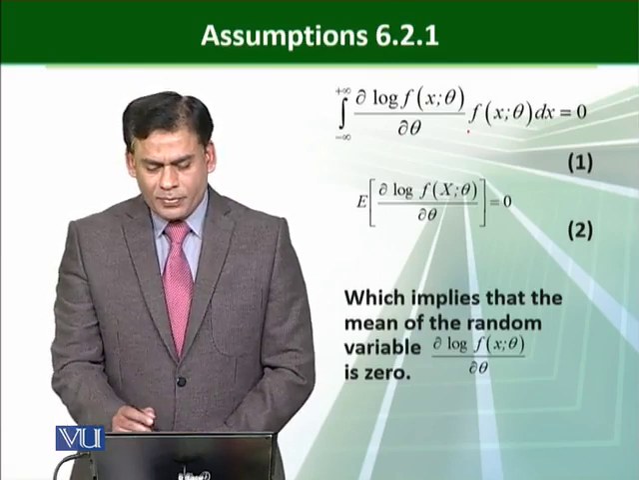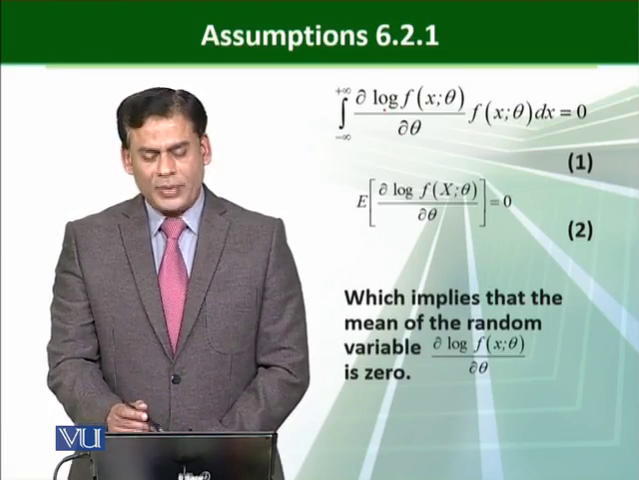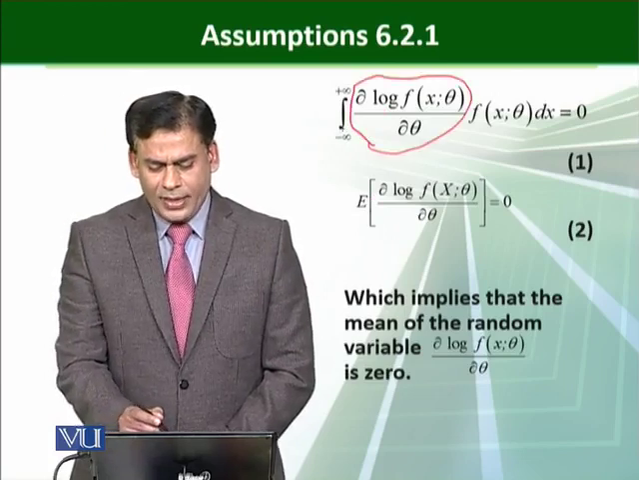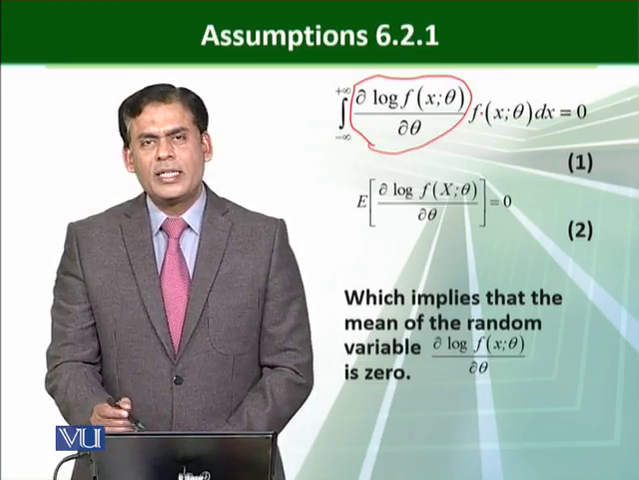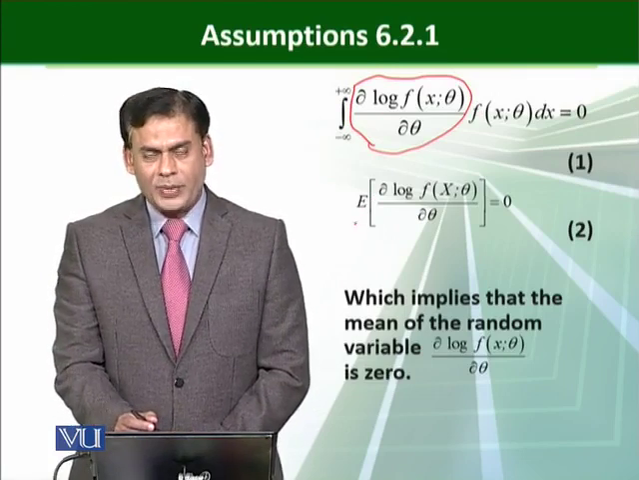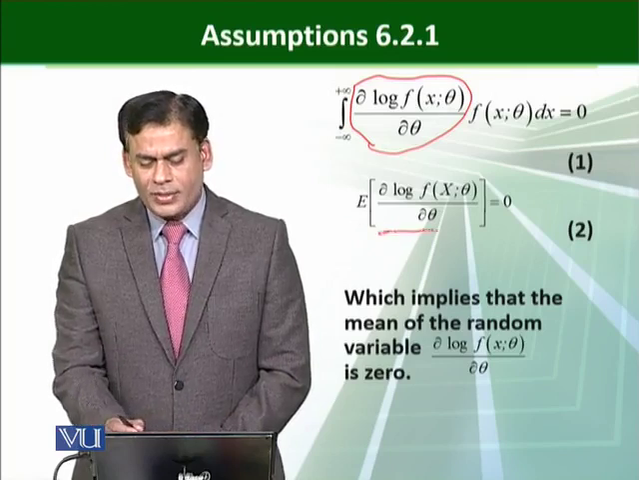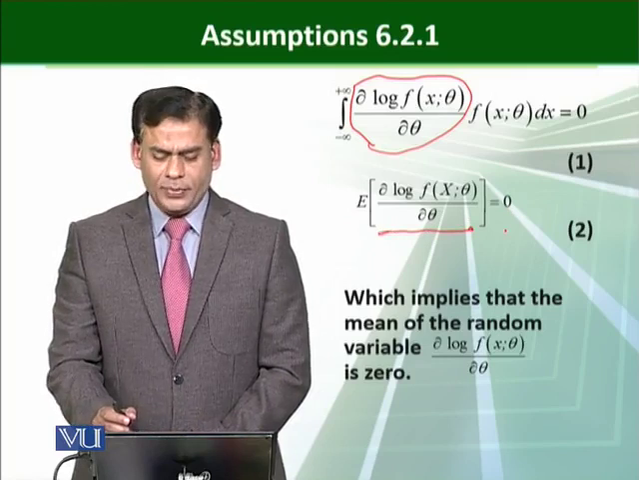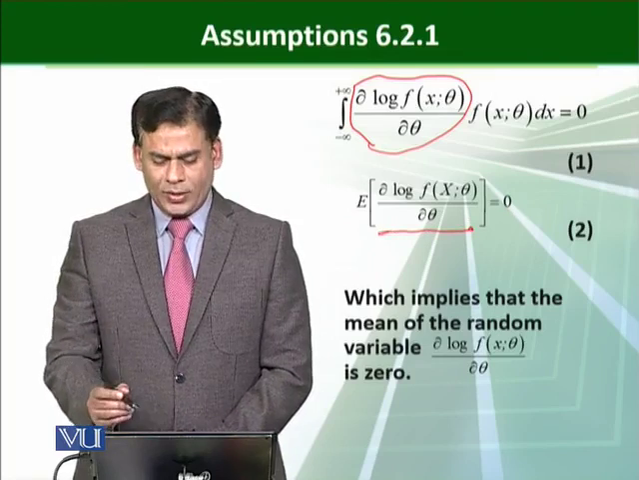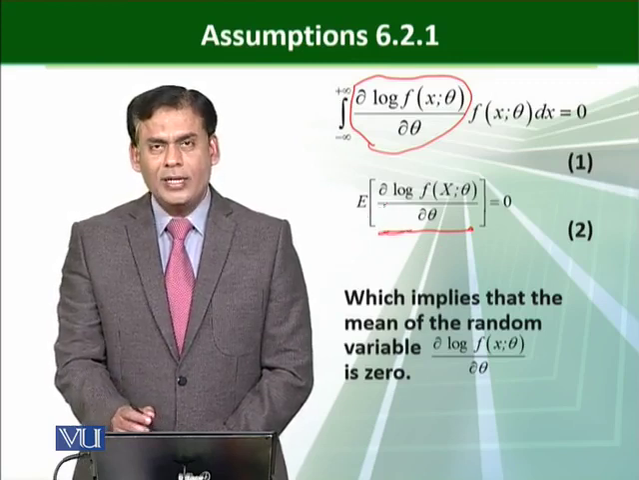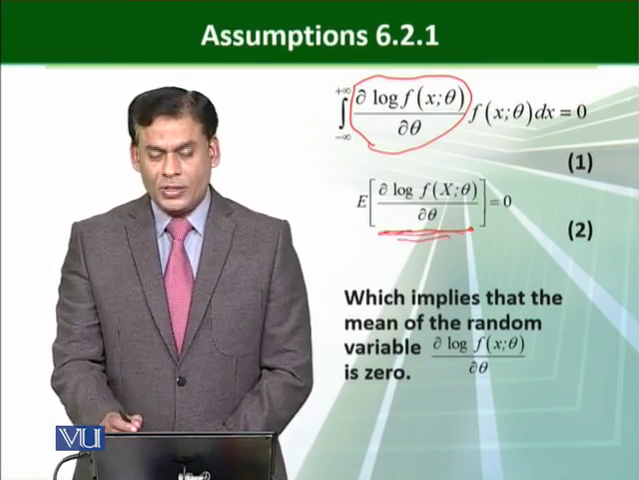From here, we can write it in terms of expectation, because this is a random variable and the rest of the things represent the probability density function, and we can represent it as the expected value of this random variable, and this is equal to 0. And this is the useful result. We will use this result later on, and we can see that the expected value of this random variable is equal to 0.